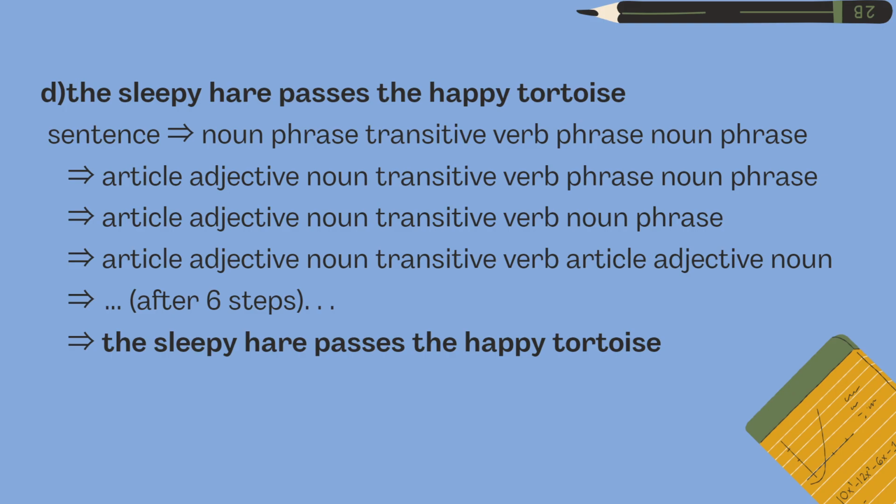Fourth, we have "the sleepy hare passes". Again, we directly apply the production rule given as sentence, noun phrase, transitive verb phrase, noun phrase. Then in noun phrase we have article, adjective, noun, and as it is transitive verb phrase, noun phrase. Again, transitive verb phrase is replaced by the production rule transitive verb, and the rest as in the above line. Then again we have article, adjective, noun and transitive verb as it is, and noun phrase given as article, adjective and noun. After the 6 steps we have the sentence, "the sleepy hare passes the happy tortoise".